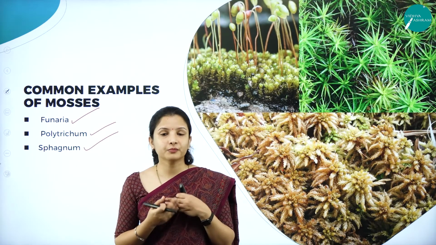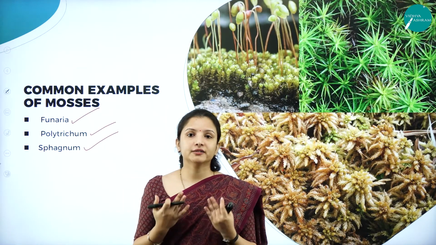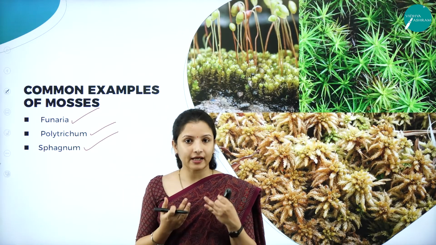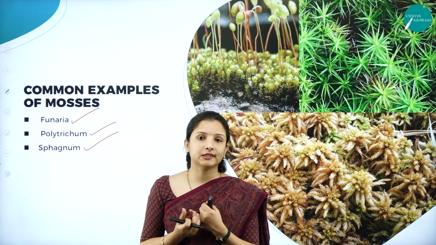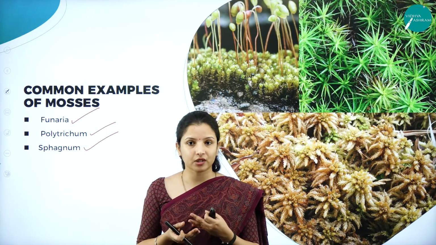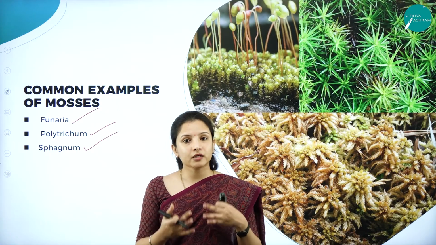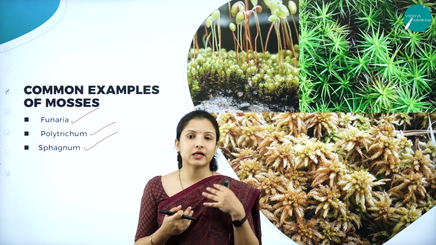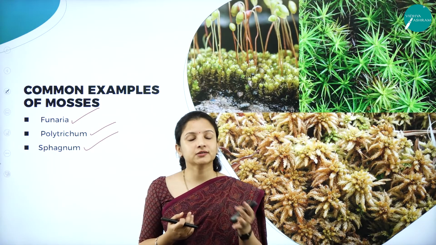So this was about bryophytes. In bryophytes, you studied the general characteristics, wherein we discussed the plant body, the reproductive structures, how reproduction takes place, and then the two classes of bryophytes, liverworts and mosses.